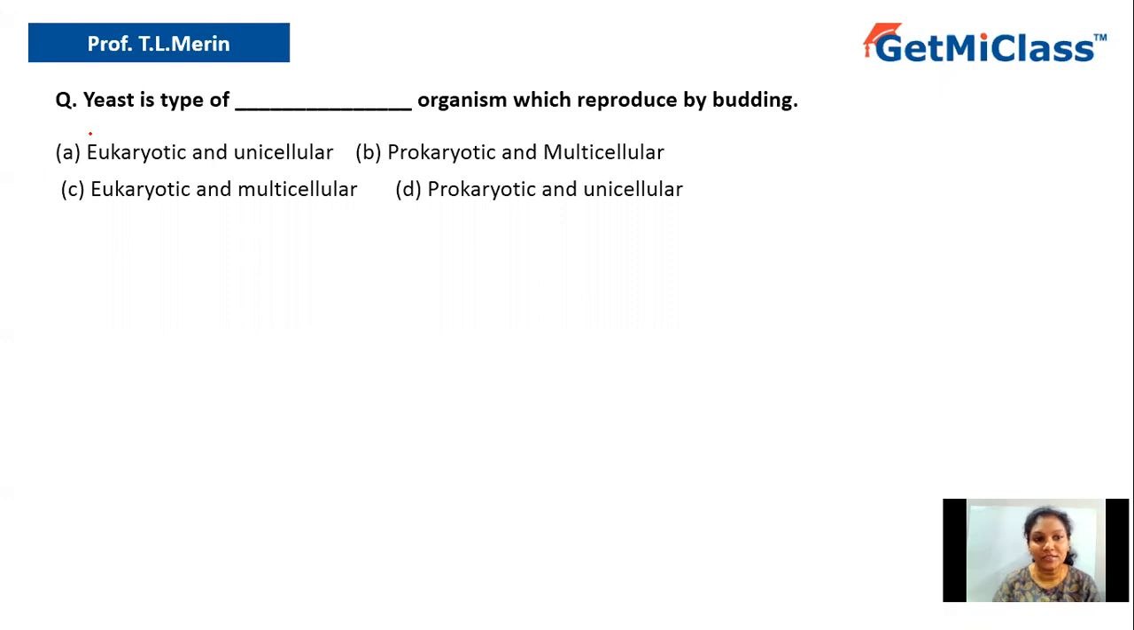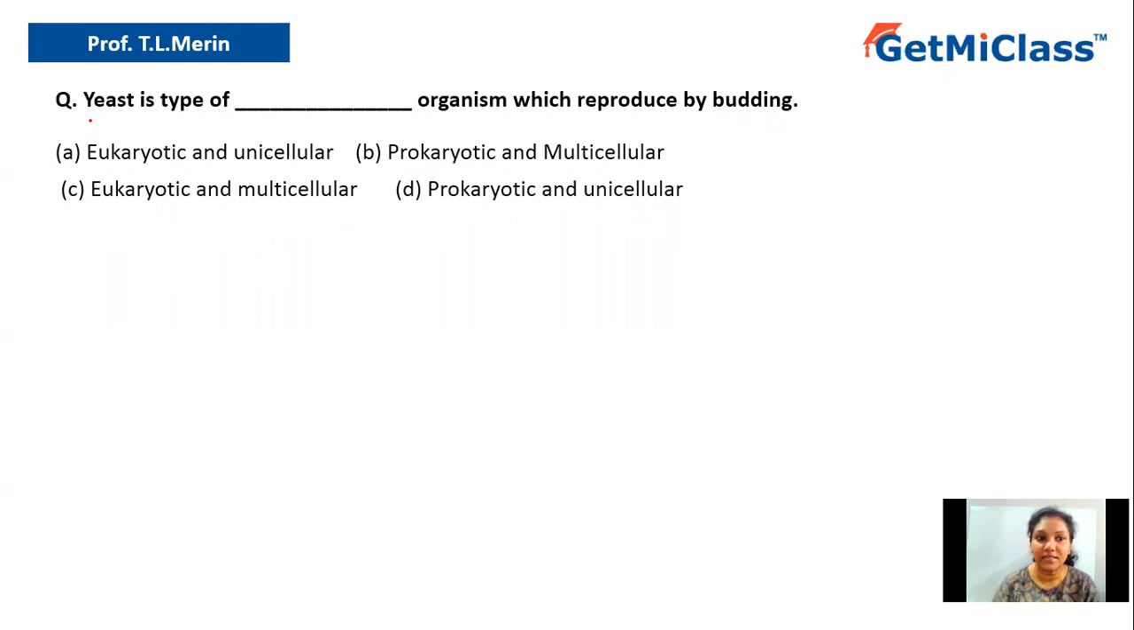Today we are going to solve this question which says yeast is a type of dash organism which reproduce by budding. Option A, eukaryotic and unicellular. Option B, prokaryotic and multicellular. Option C, eukaryotic and multicellular. And option D, prokaryotic and unicellular.